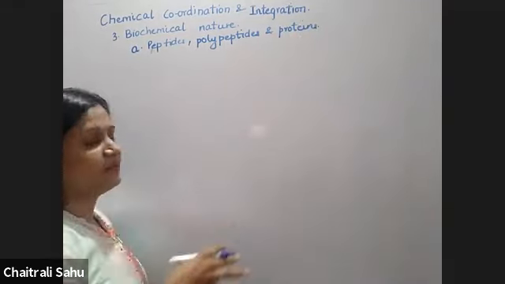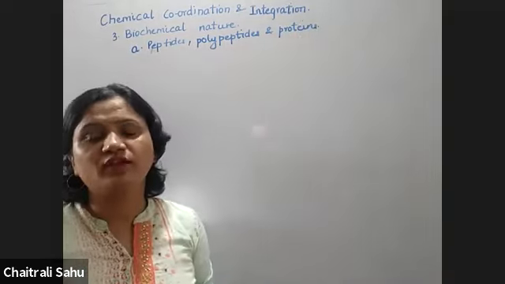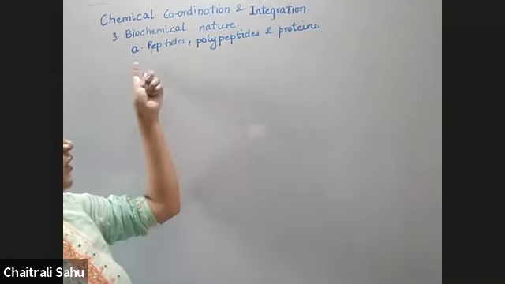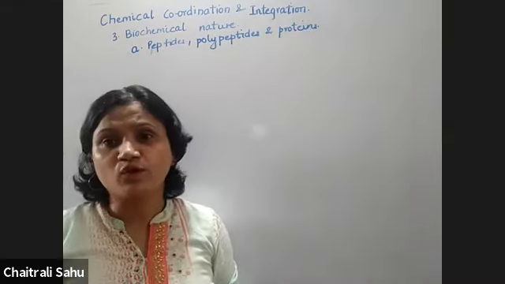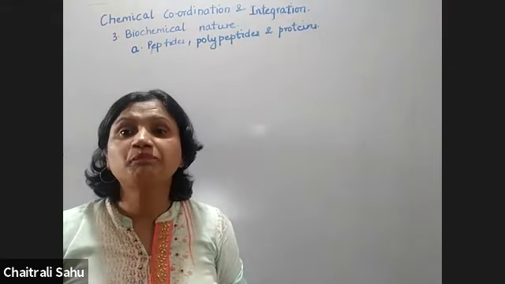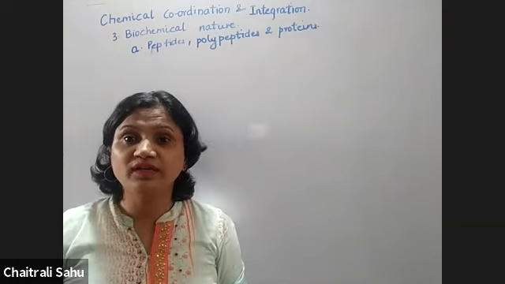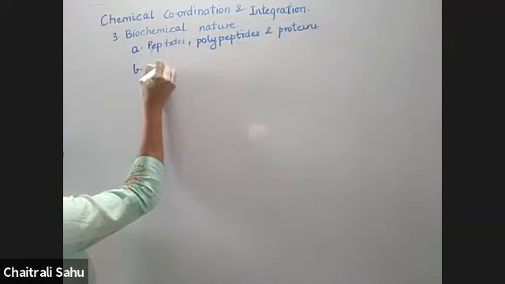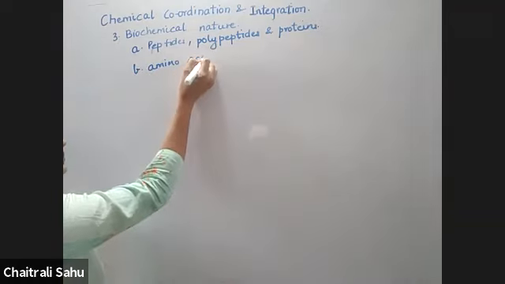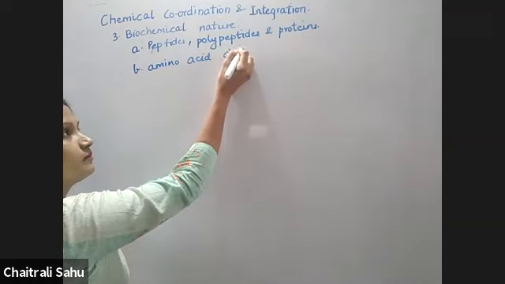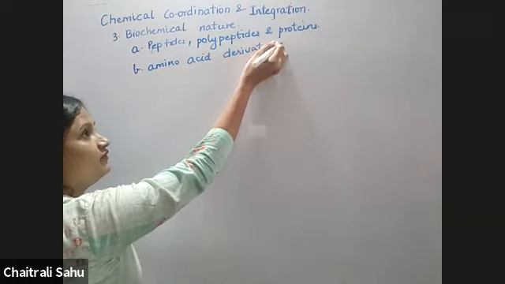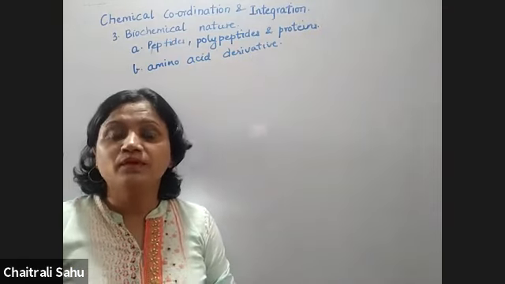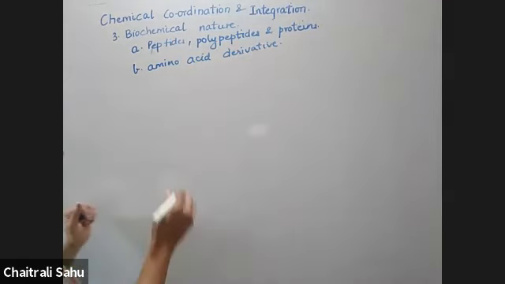Now you have to remember this very thoroughly. It is very important. Many application based questions come on this. Under polypeptide and proteinaceous hormones, you will have your pituitary hormones, hypothalamic hormones, insulin, glucagon. Second category is amino acid derivative. Under amino acid derivative, we have adrenaline, noradrenaline. In the textbook, epinephrine will be written. Adrenaline's other name is epinephrine.